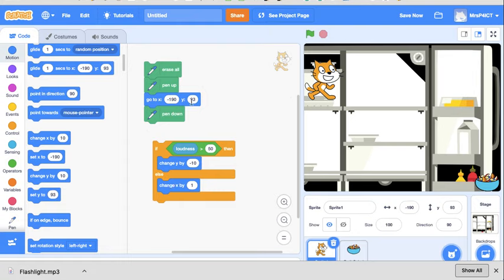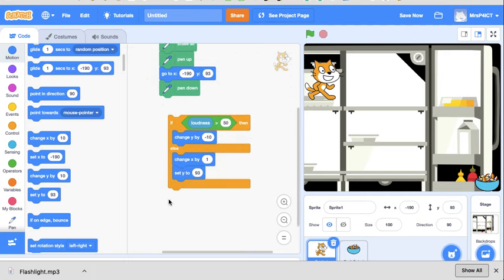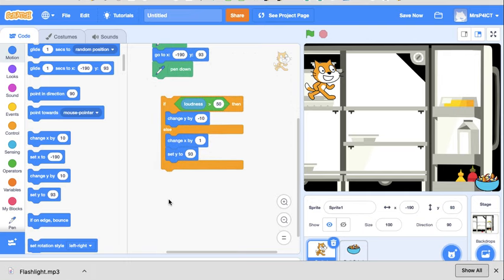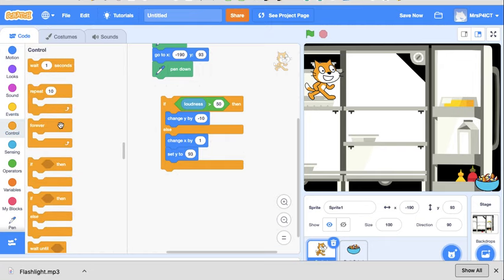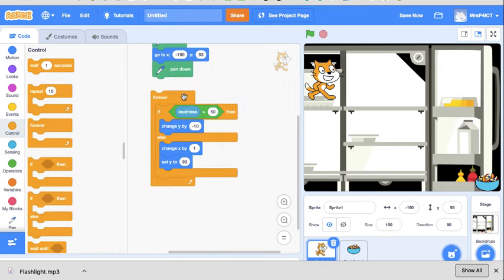So we're going to keep Y at 93. There we go. Just keep him up there. Now we want him to be detecting that the whole time that the program's running. So we have to pop that into a forever loop.